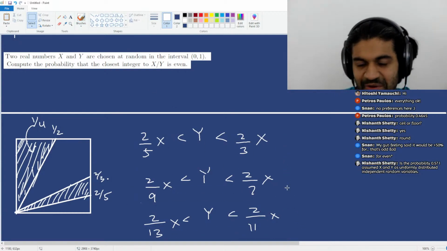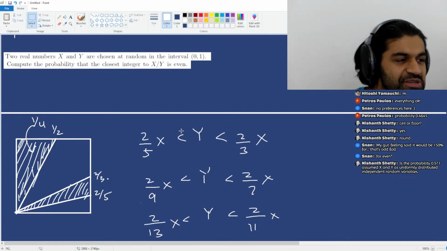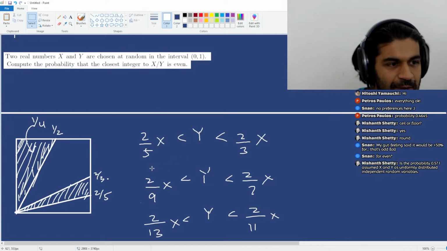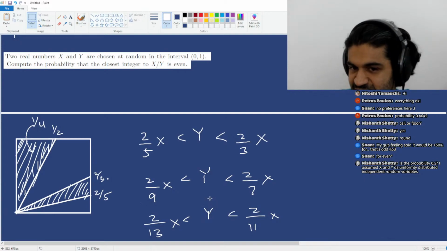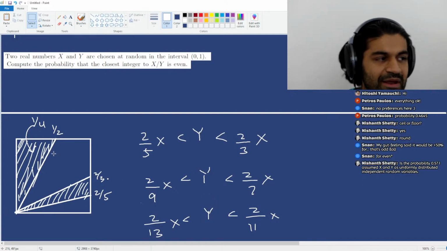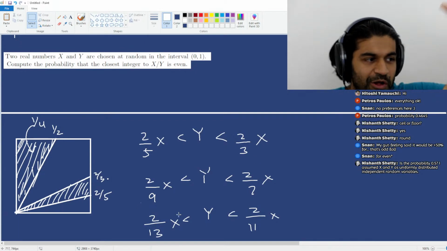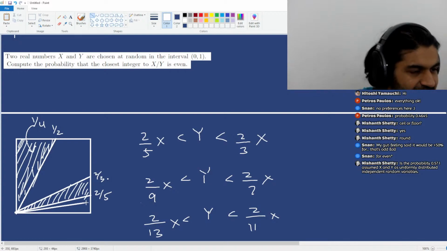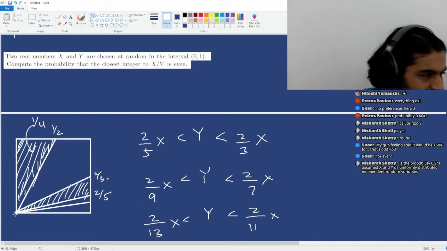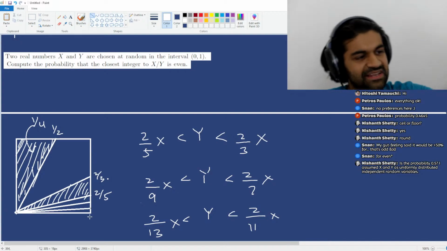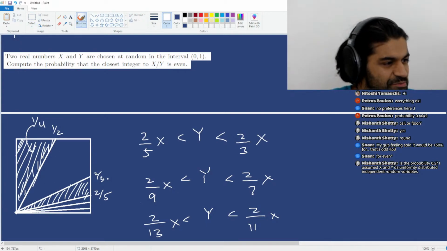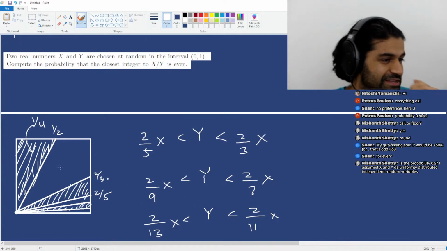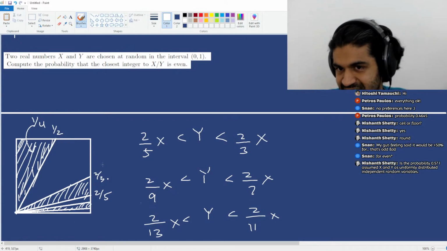By the way, let me know if there are any questions about anything I've done so far. So essentially, for x over y to be closest to an even integer, any of the following conditions can be satisfied, and you can compute the probability of these happening by adding up the areas of all of these triangles. So essentially, there's going to be another triangle in here where you're between 2/7 and 2/9, right? And then there's going to be another triangle even smaller still, where you're between 2/11 and 2/13, and so on and so forth. And you just essentially need to add up the areas of all of these triangles.